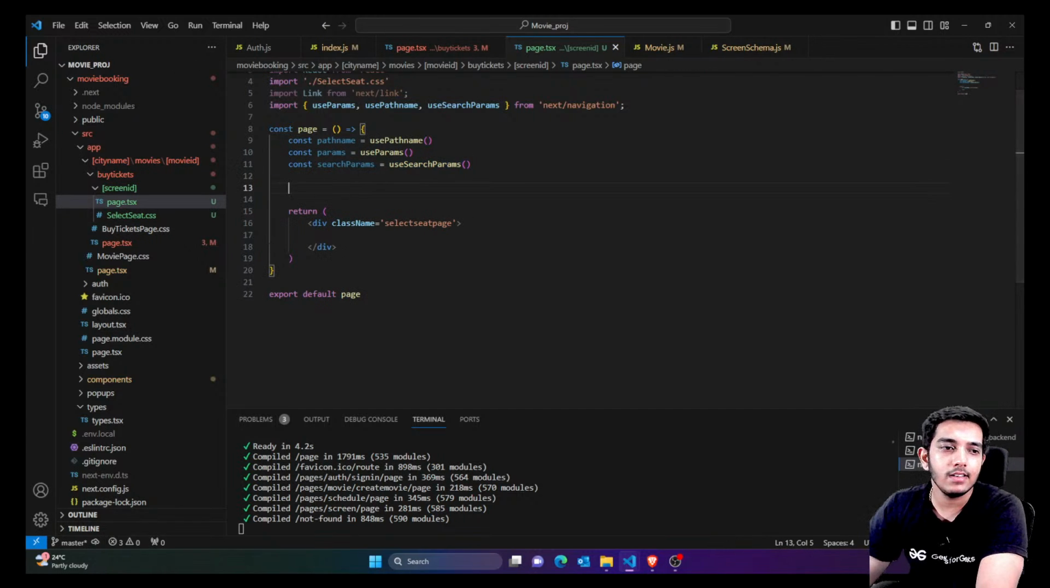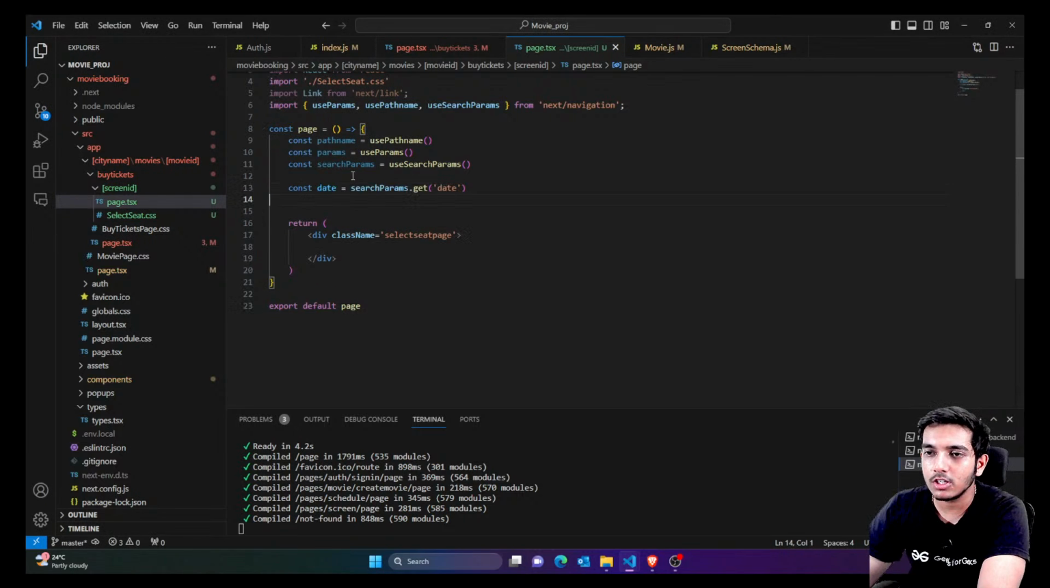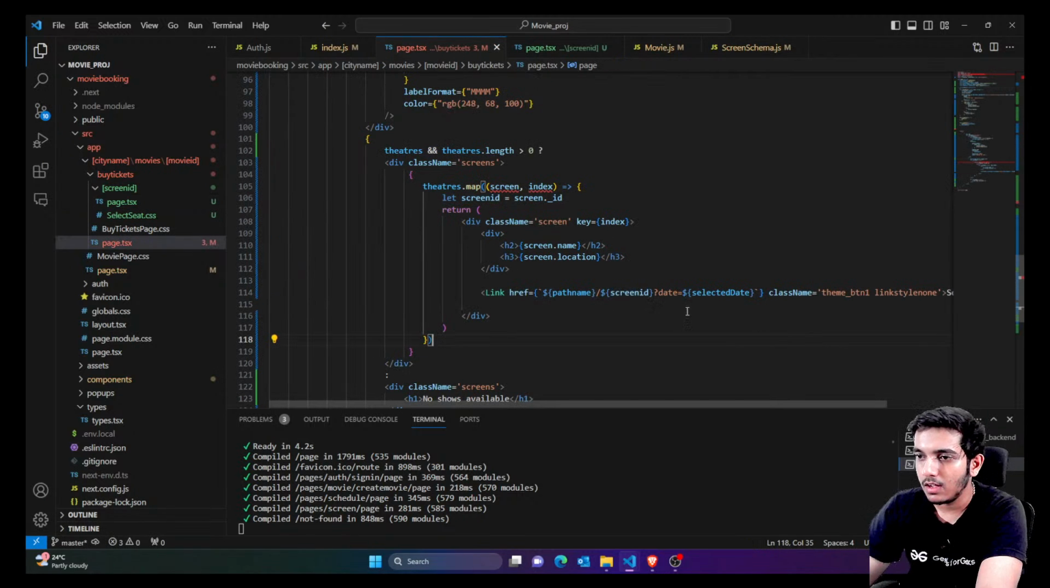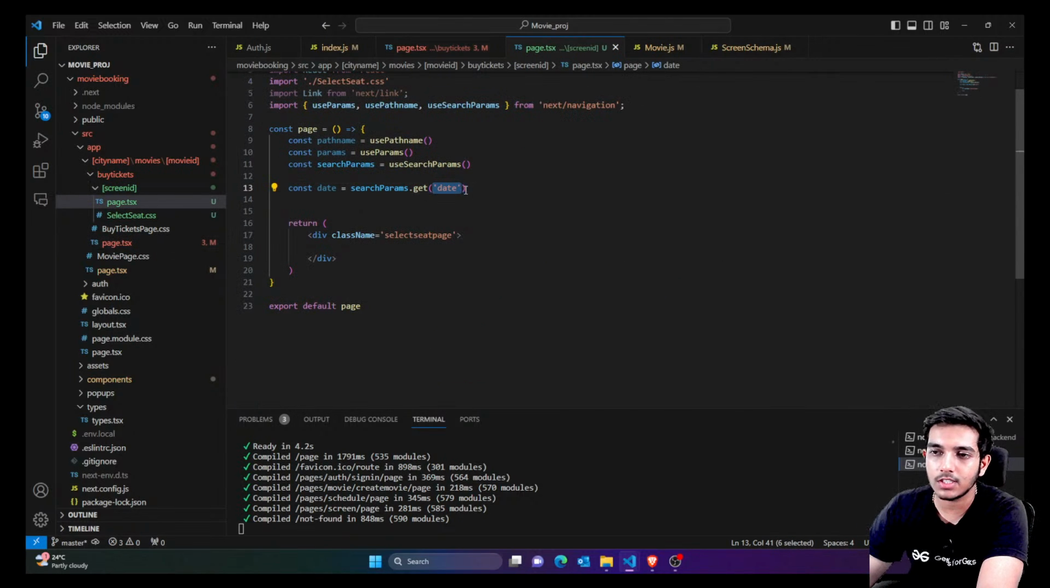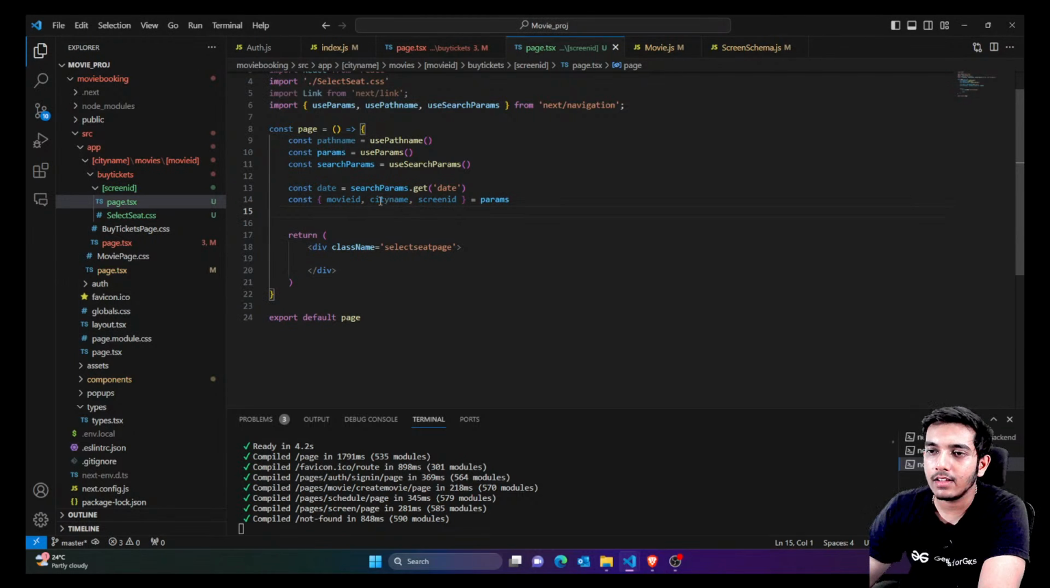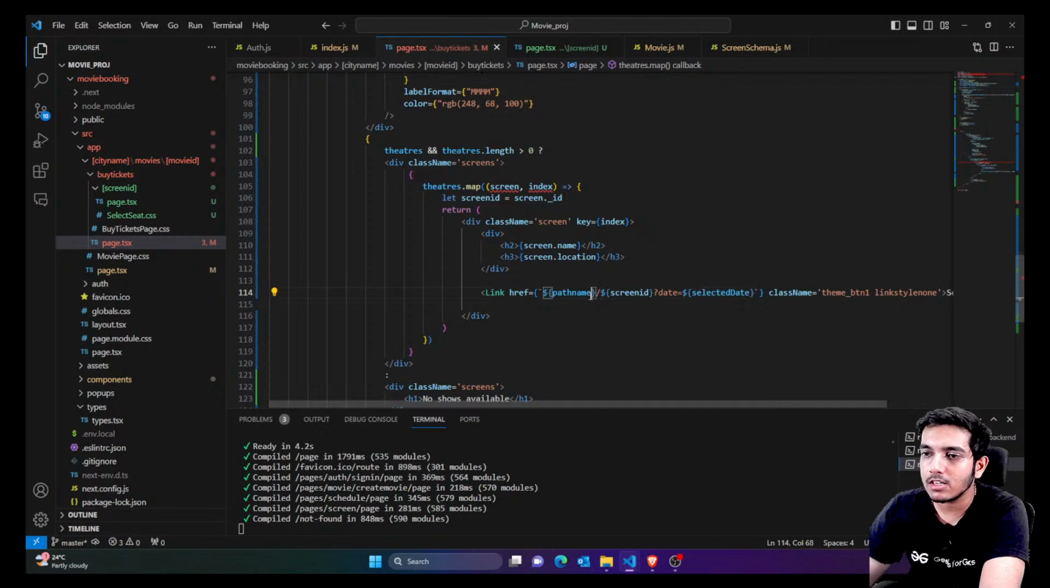That's it. So now let's get these. Simply say from the search params, just get the date, that means the date value. You can see you were sending this as a variable named date, and whatever the value is, we are just getting it. Similarly you're going to have the movie ID, screen ID, and the city name from the params. We already had this, we just forwarded more details. Previously this path name already had the city name and the movie ID. We added one more thing, the screen ID, and forwarded it to this route. I hope you understood the route part.